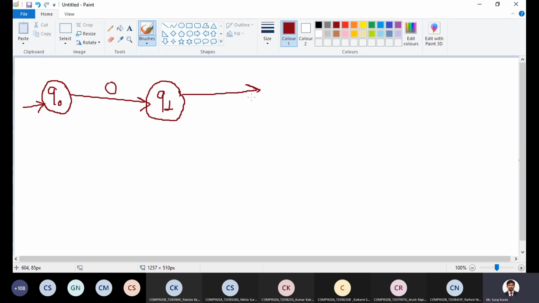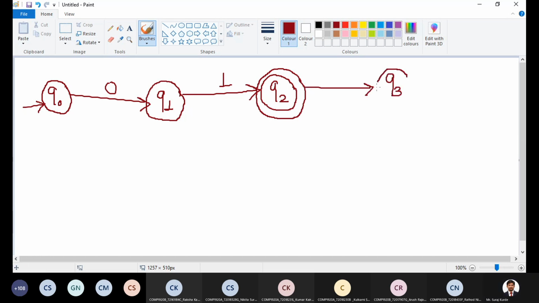From Q1 on input 1, it reaches Q2. Let's say Q2 is a final state. Q3 on input 0, and from Q3 on input 1.